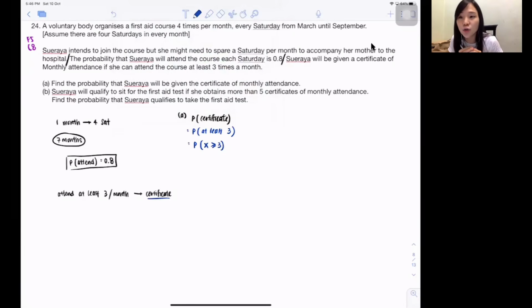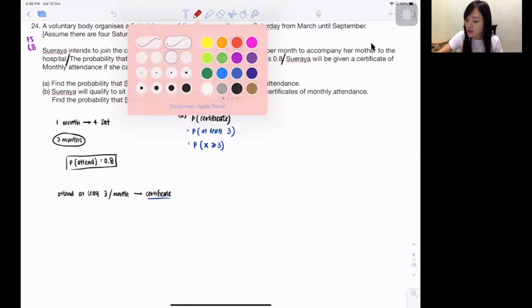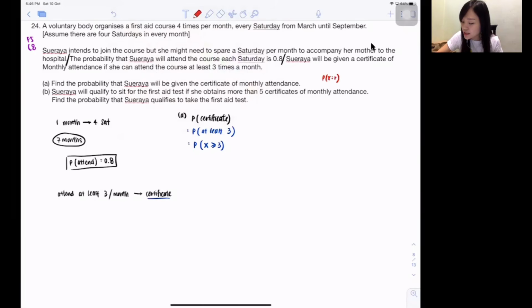Can? So this one has a bigger, smaller sign. You guys know this is under binomial. They don't have the word normal. So you know you want to use the formula. Again, I write the formula here. That means I just want to use this formula.